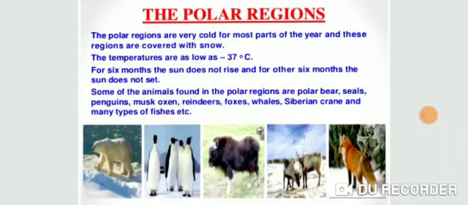The polar region has an extreme cold climate. Some well-known countries that belong to this polar region are Canada, Greenland, Norway, Sweden, Finland, Alaska in the USA, and the Siberian region of Russia.